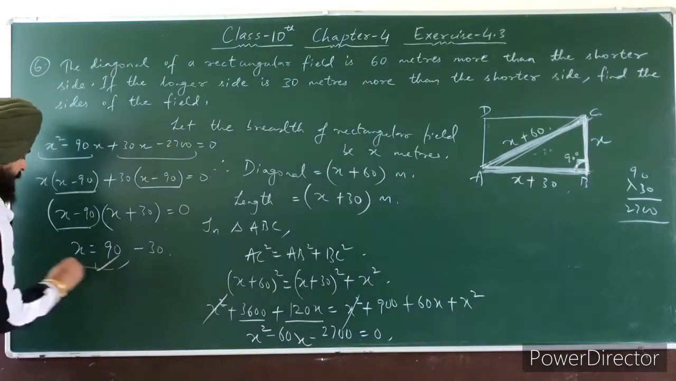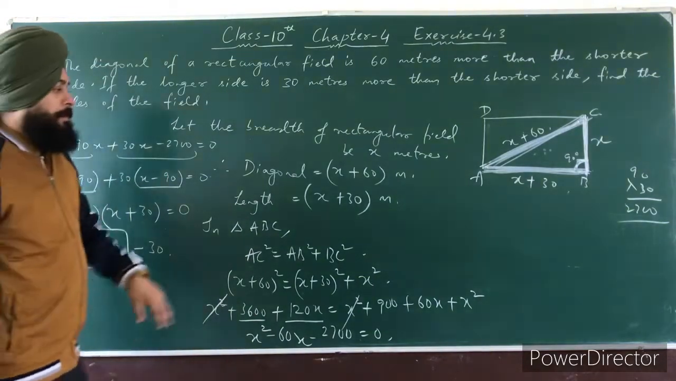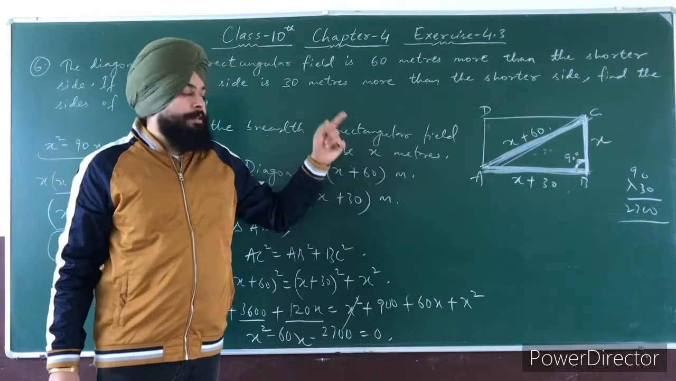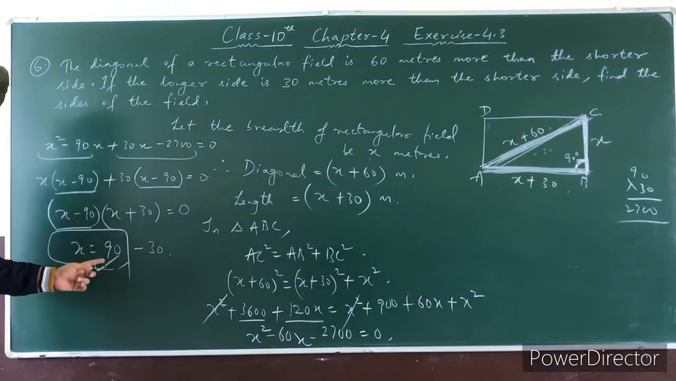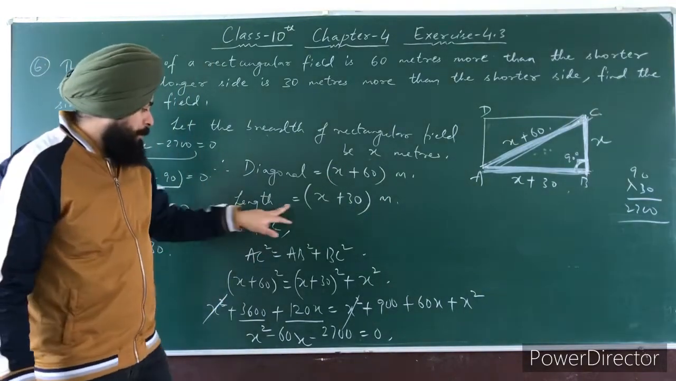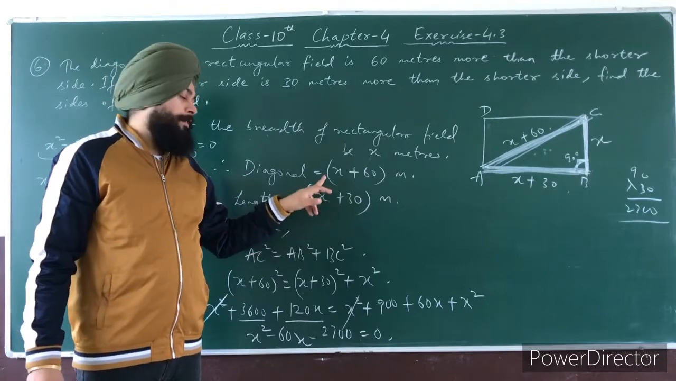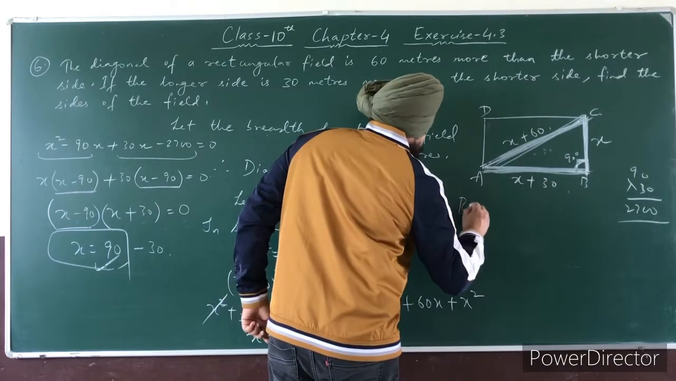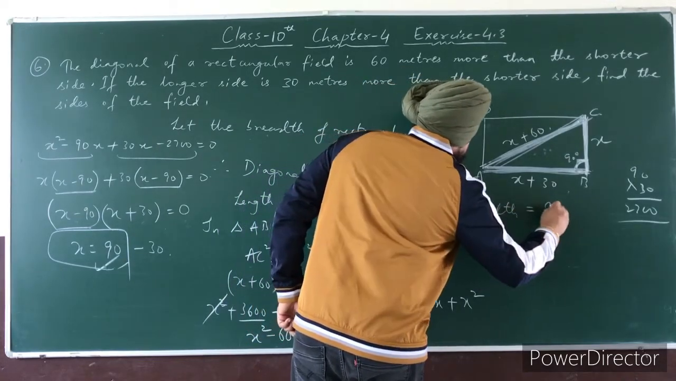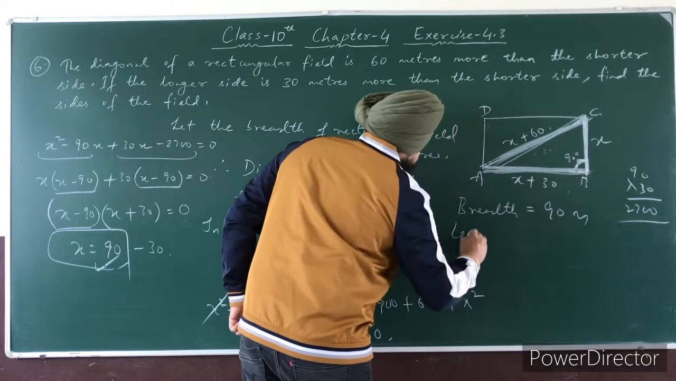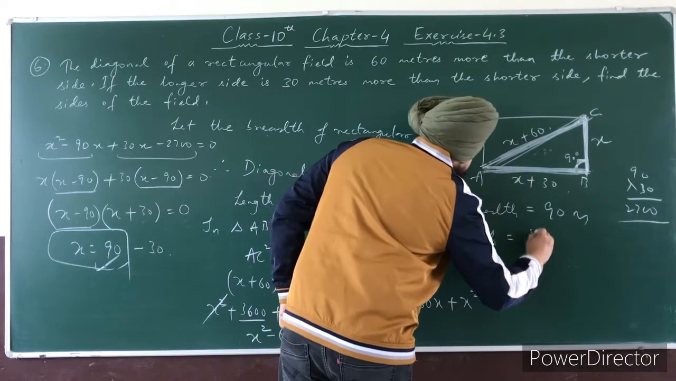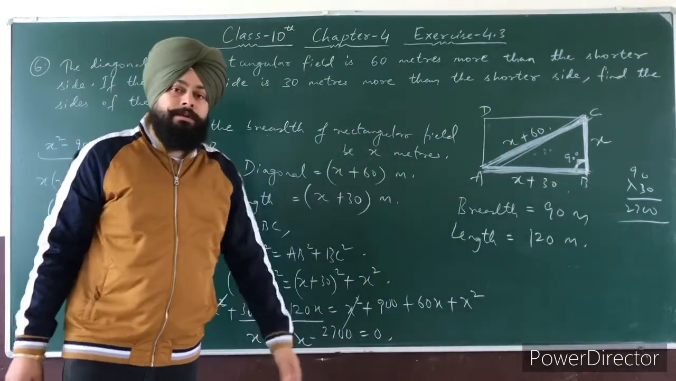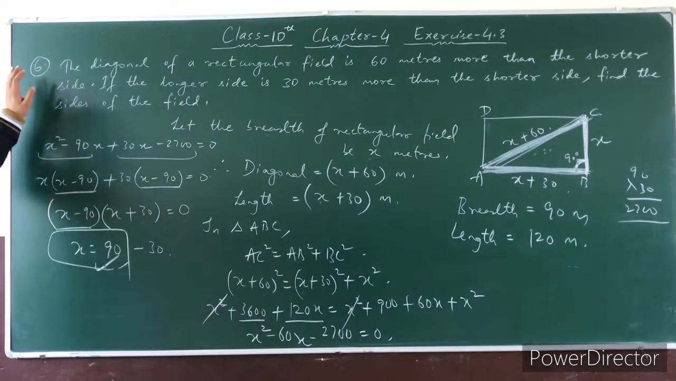So it means x is taken as 90 only. And what is x here? X is the breadth of this rectangular field. It means the breadth of this rectangular field is 90 meter, and the length of the rectangular field is x plus 30. The value of x is 90, so 90 plus 30 is 120. So the breadth is 90 meter, and the length is 120 meter, because 90 plus 30 is 120. Clear, students? So this is your question number 6.